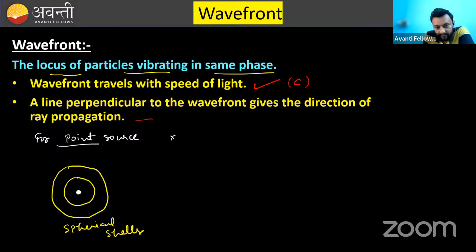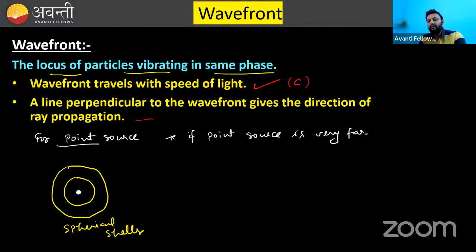Now, one more punchline I will add here. If the point source is very far, what does very far mean? It means at infinite distance, like the sun is at infinite distance from us. In that situation, if the source is very far from us, then this spherical shell will be of very large radius.